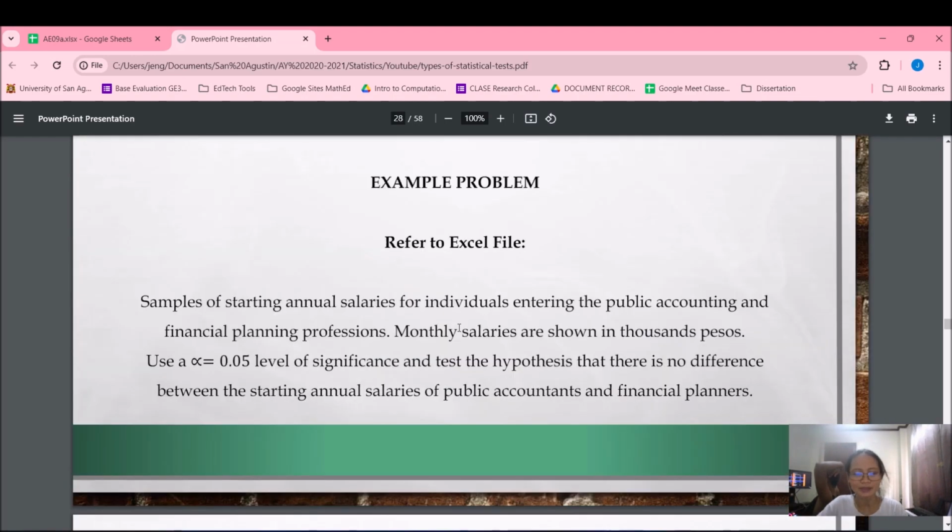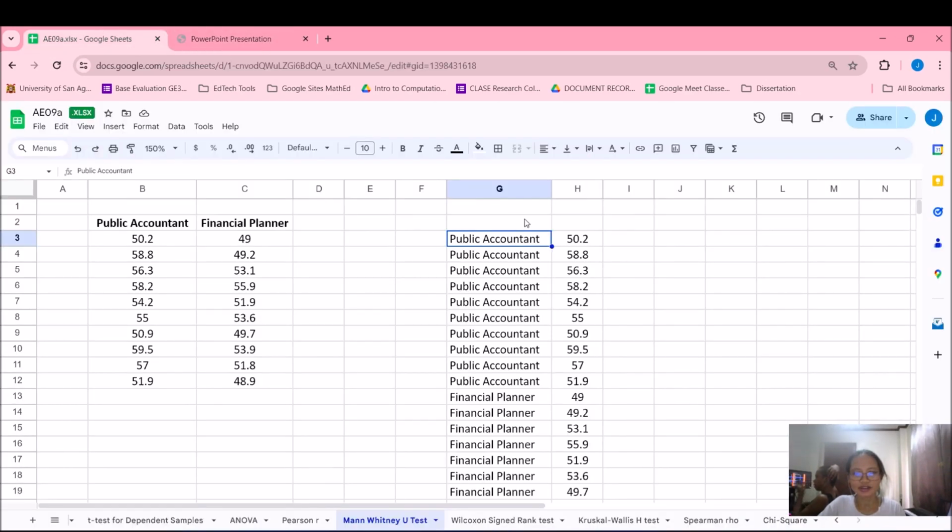For example, samples of starting annual salaries for individuals entering the public accounting and financial planning professions. Monthly salaries are shown in 1,000 pesos. Use an alpha equals 0.05 level of significance and test the hypothesis that there is no difference between the starting annual salaries of public accountants and financial planners. So this is now our data set.